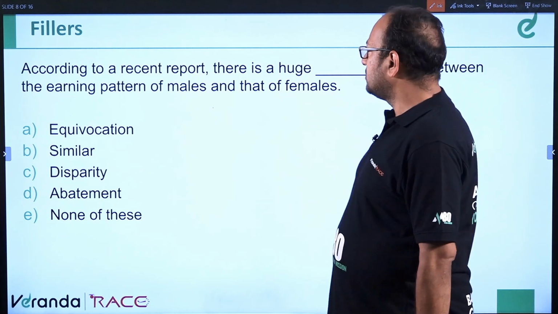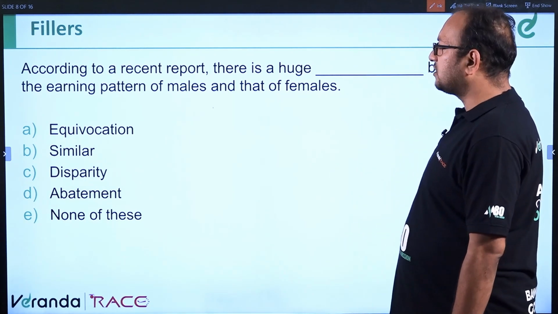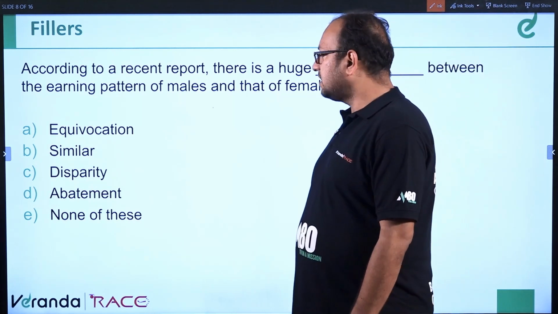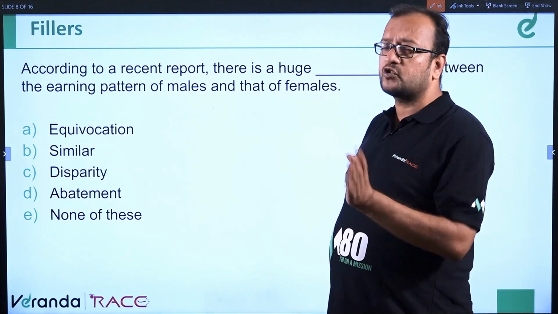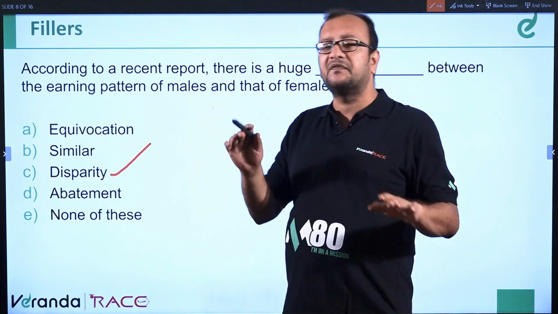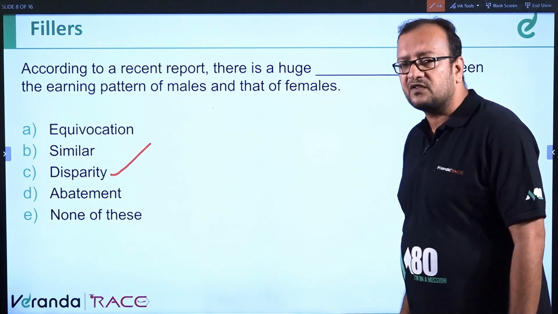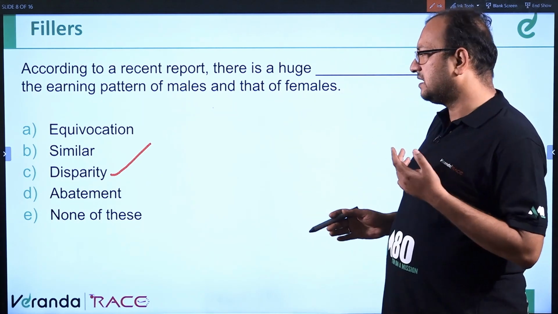According to a recent report, there is a huge dash between the earning pattern of males and that of females. So a huge shows a contradiction kind of thing. So disparity would be the correct answer. Disparity means difference. So there's a difference between the earning pattern of males and that of females.